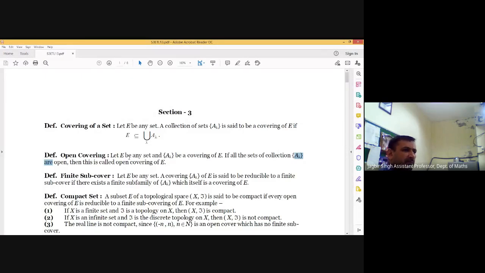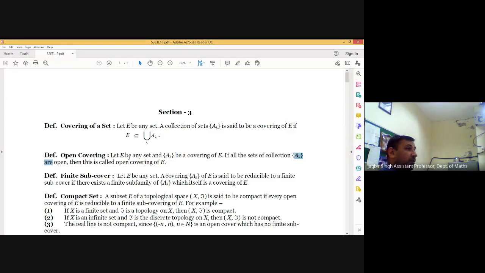And now some examples. If X is a finite set and T is any topology on X, then one thing is clear: if X itself is finite, then its number of subsets is also finite. So if any open cover is considered, for any subset or X itself, then that cover must contain only a finite number of sets, and hence (X, T) is compact. Again, if X is an infinite set and T is the discrete topology, then X cannot be compact.